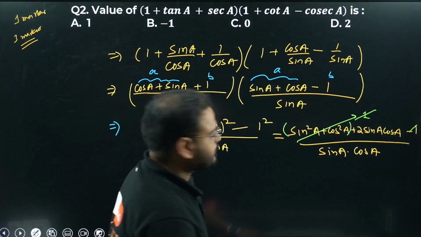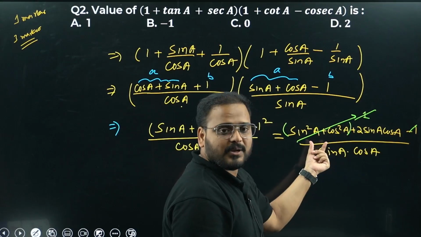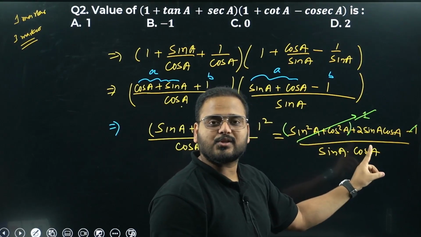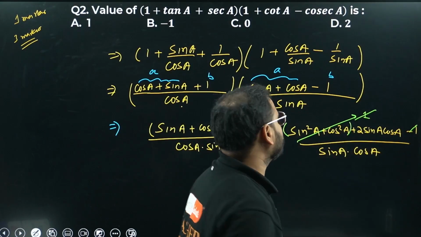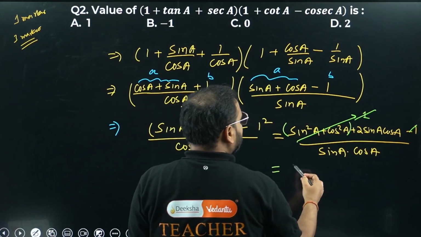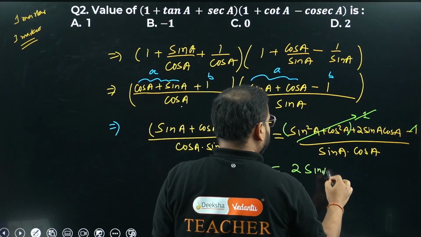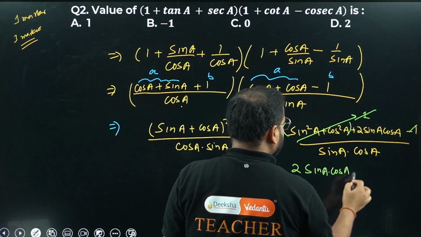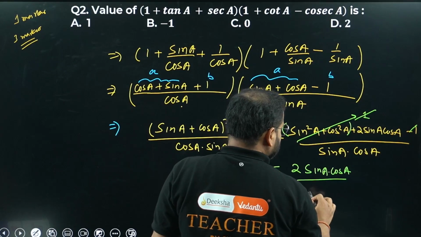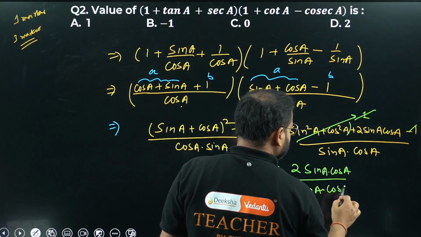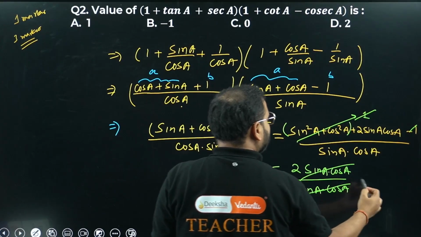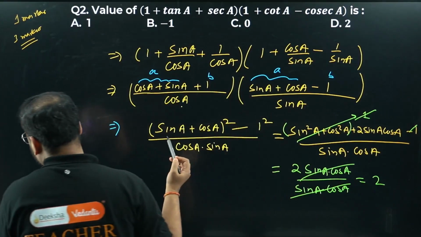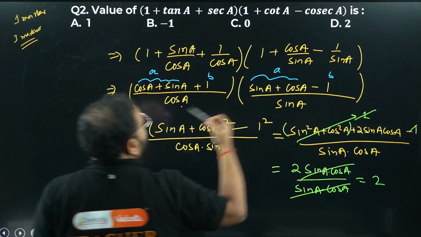Have a look. Plus 1 here, minus 1 here. How come plus 1 is identity? Sine square a plus cos square a is 1, sir. 1 minus 1 is 0, sir. What am I left with in the numerator? Only 2 sine a cos a divided by sine a cos a. Cancel this and this. What am I getting? Only 2, which gives me the option D.